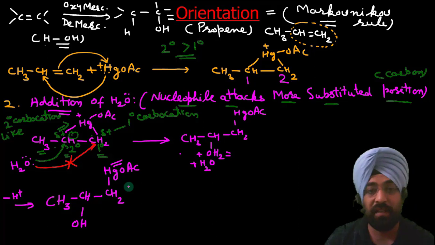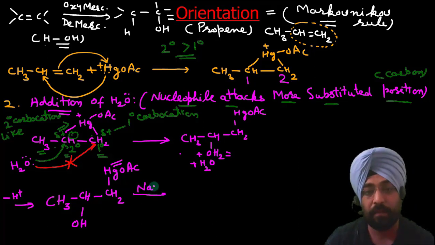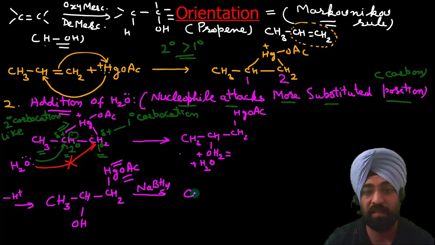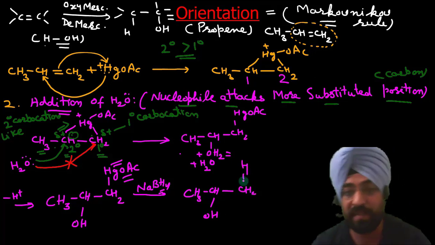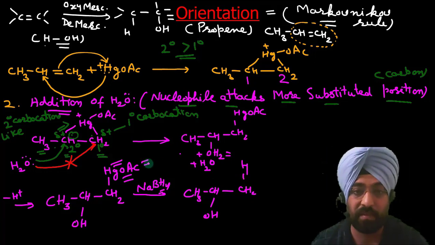When we react this with sodium borohydride, this hydrogen will replace this HgOAc group and the product will be CH3 CHOH CH2H, or we can say CH3. Just for your reference, I have written here CH2H, which means this group has been replaced by hydrogen.